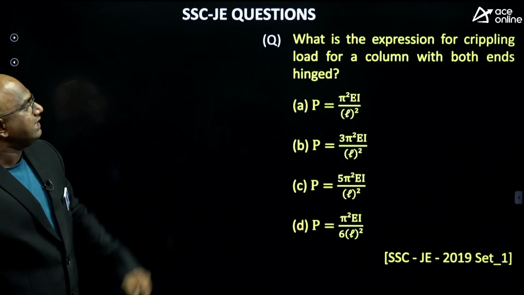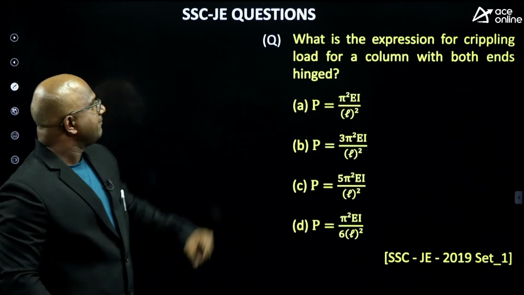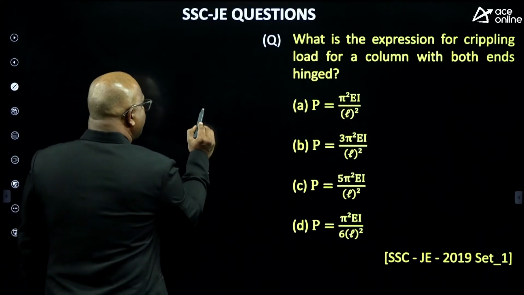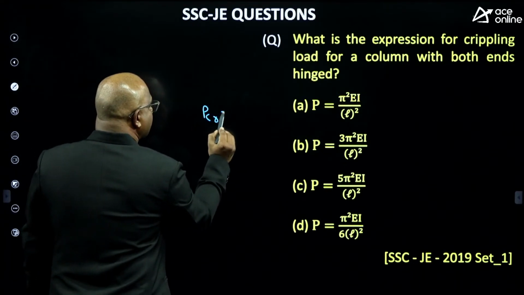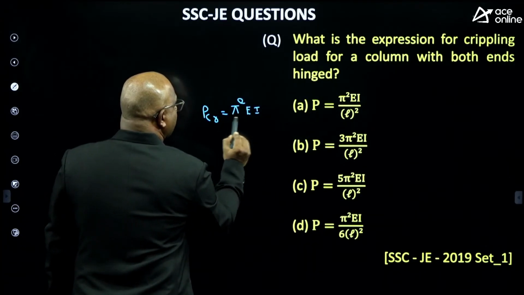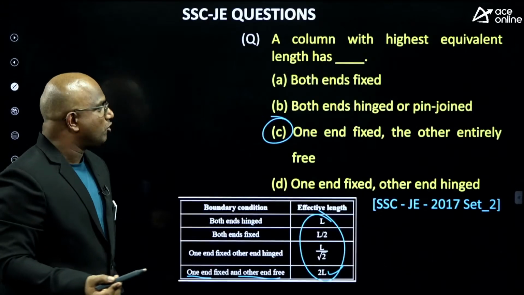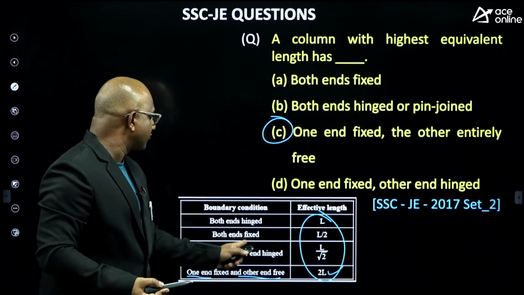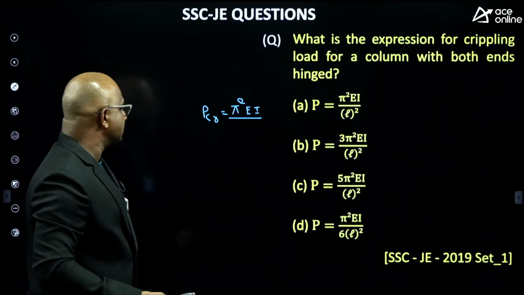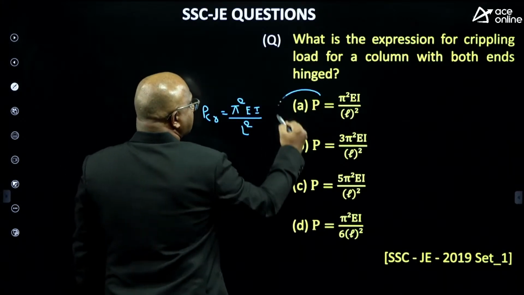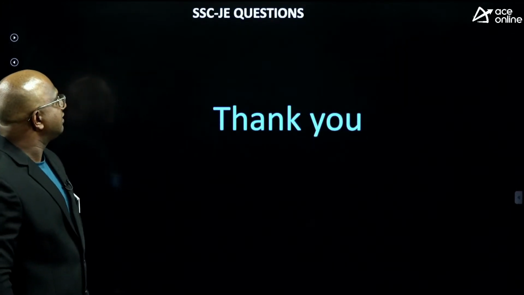Next, what is the expression for crippling load for columns with both ends hinged? Just as we discussed, P critical equals how much, guys? Pi square EI by LE square. But LE equals how much in case of both ends hinged? Both ends hinged means L itself. The answer is L itself. Pi square EI by L square. The answer is option A itself, guys.